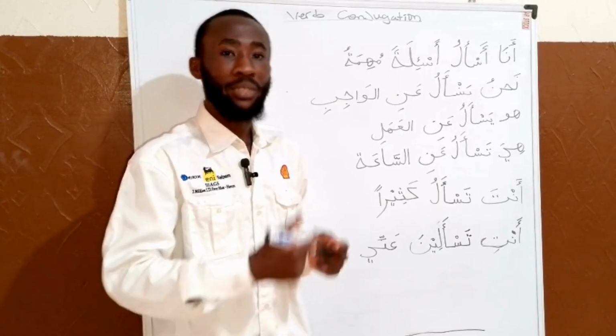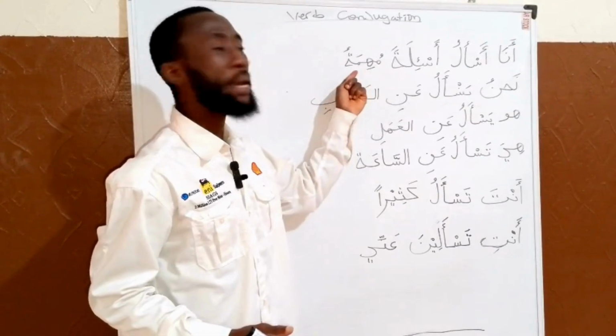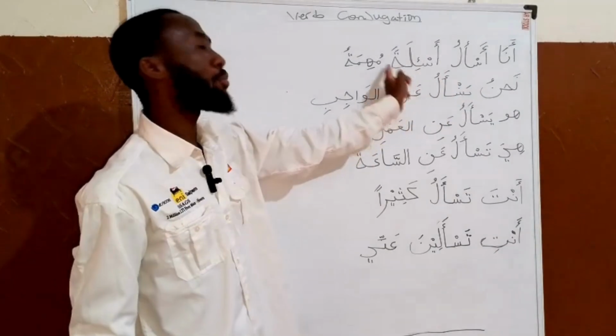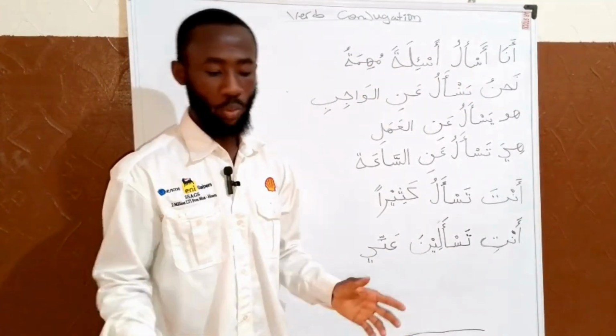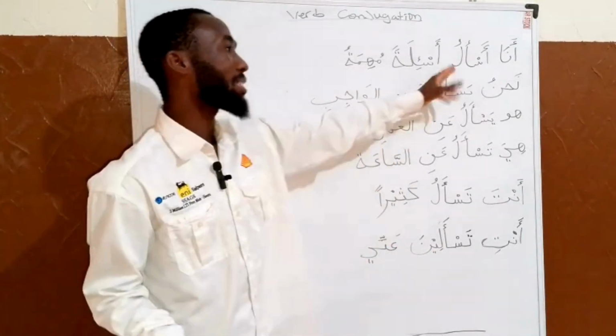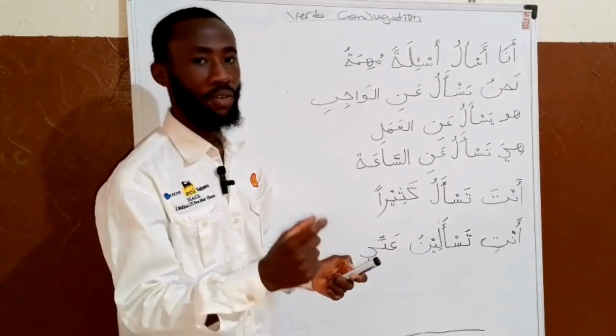Muhimma means important. Ana as'alu as'ilatan muhimma: I'm asking an important question. That is the first phrase.